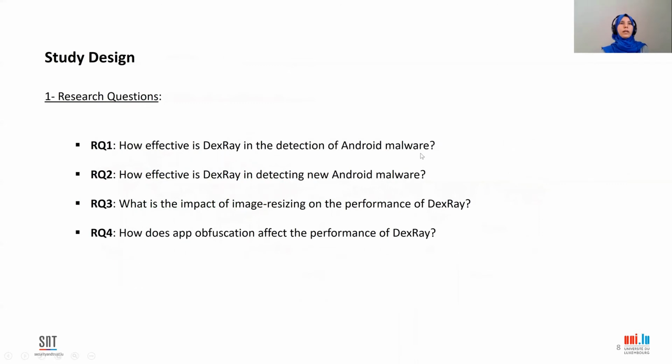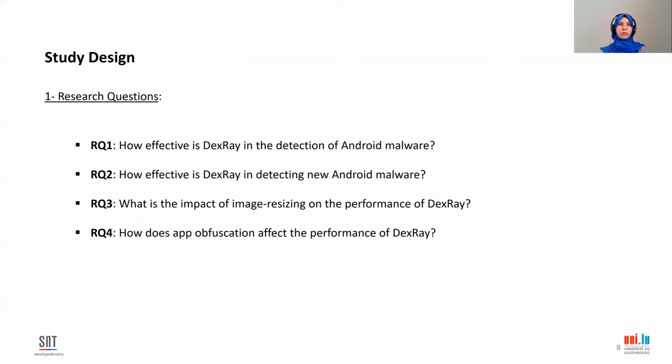In our study, we investigate four main research questions. The traditional question is related to the evaluation of the approach in the task of Android malware detection, which is our first research question. And as you might know, time consistency is a common pitfall in Android malware evaluation.